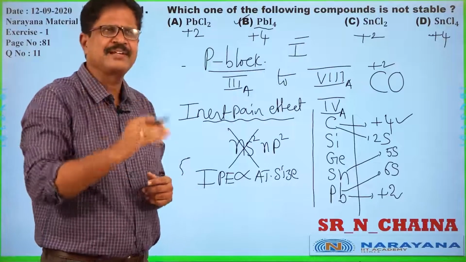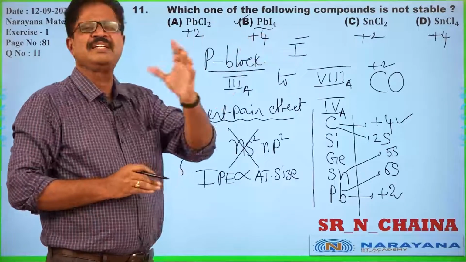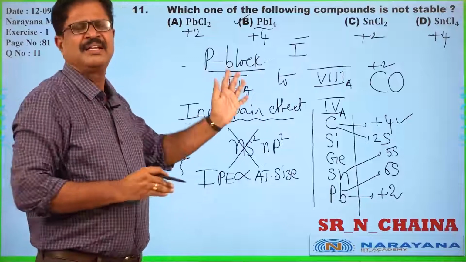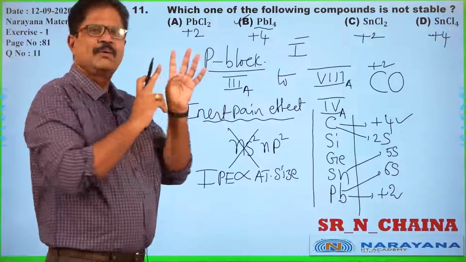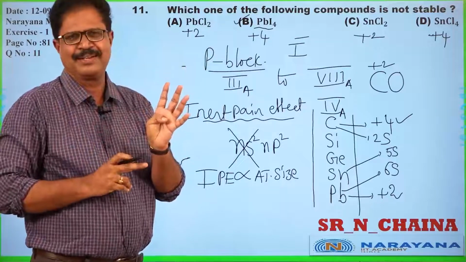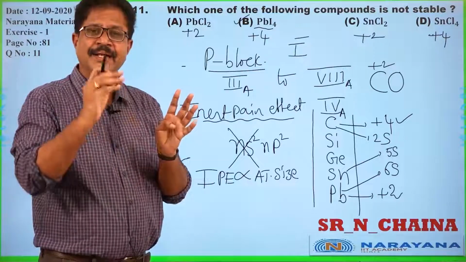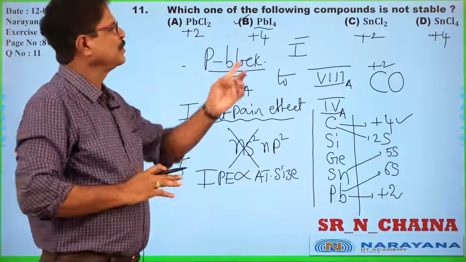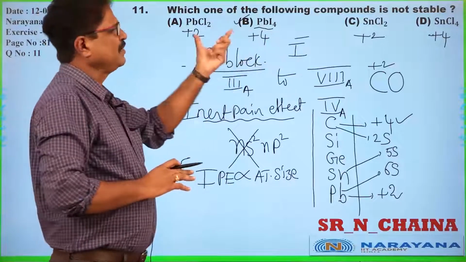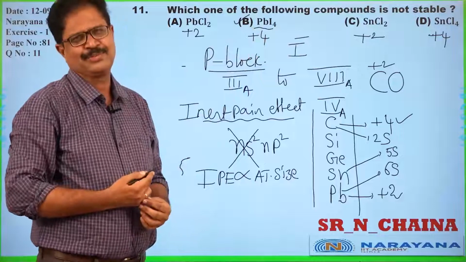There are two factors influencing the least stability of PbI4 among all options: one is the inert pair effect of lead due to the large size of the 6s orbital, and the other is the least electronegativity of the iodine atom. So, I have given a very detailed reason for the instability of PbI4.